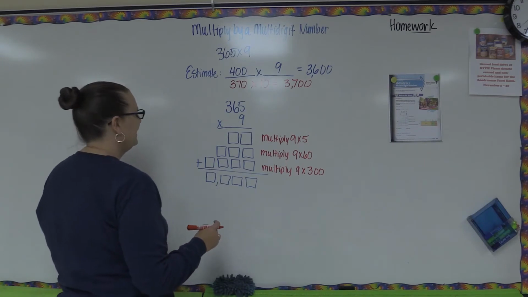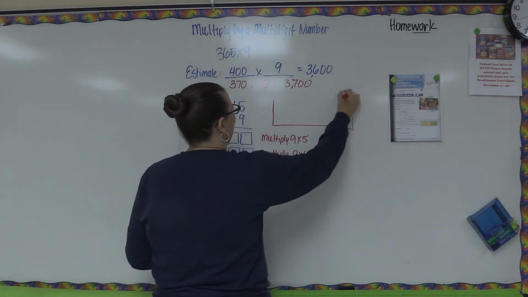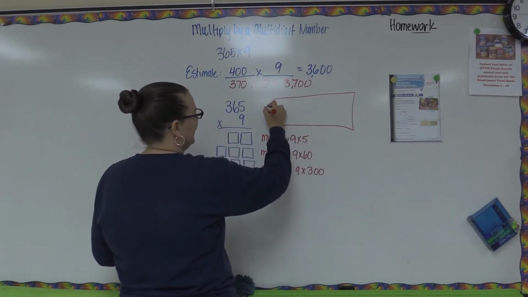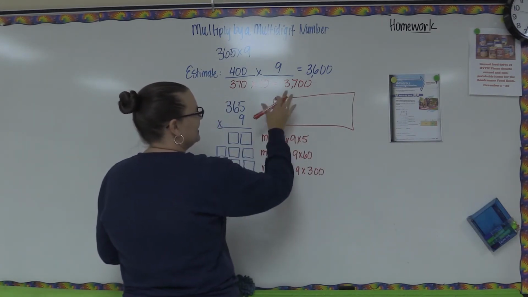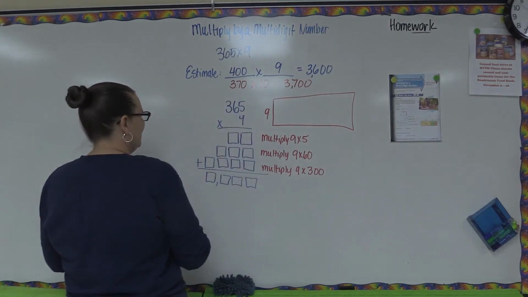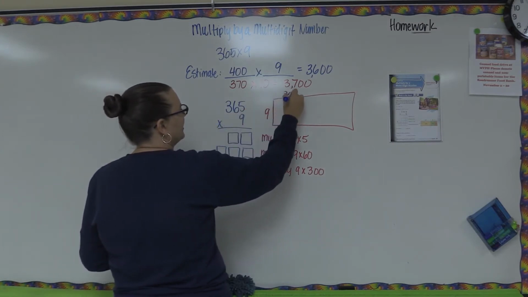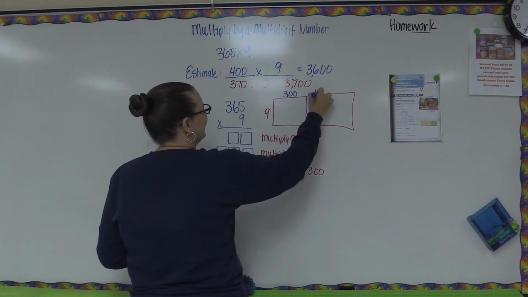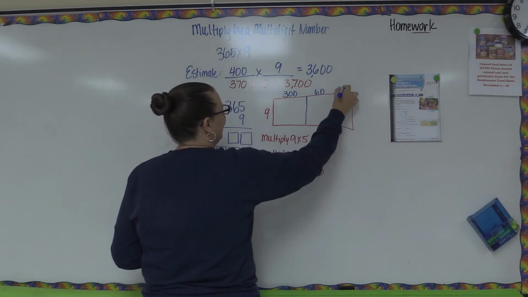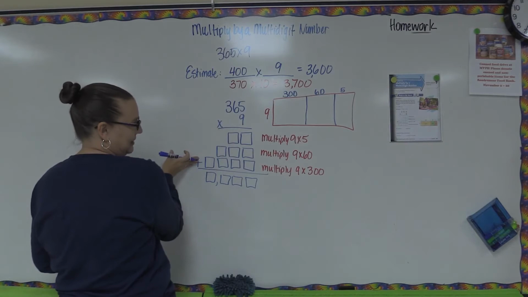Okay? The way that they have this drawn out, I'm going to put it up here for you, because it makes more sense to me in my brain if I have it set up like this. Remember, we did this with our place value spots. We decompose a number. So the number 365, if you decompose it, there are 300, then 60, then 5. That's what this is doing, basically.